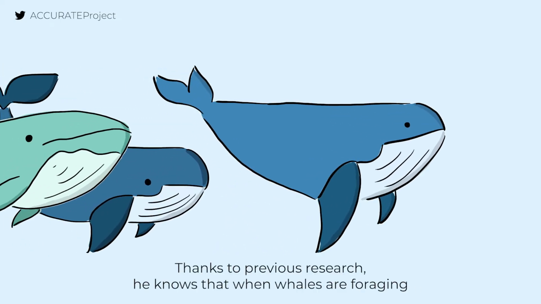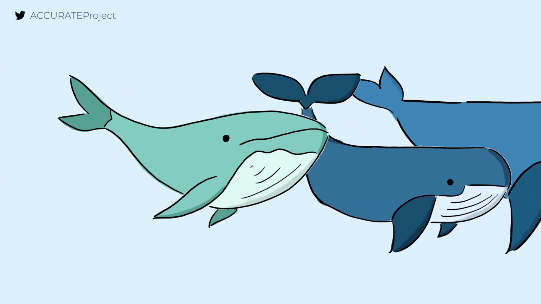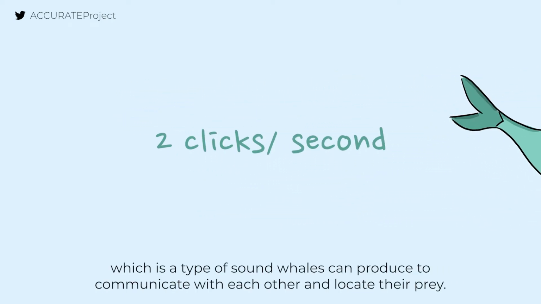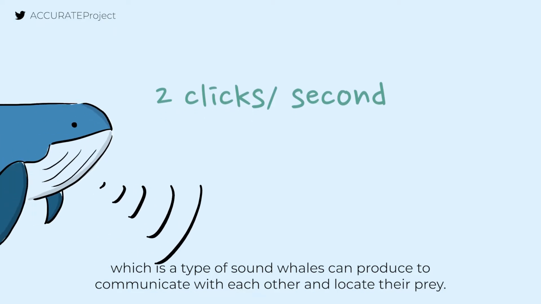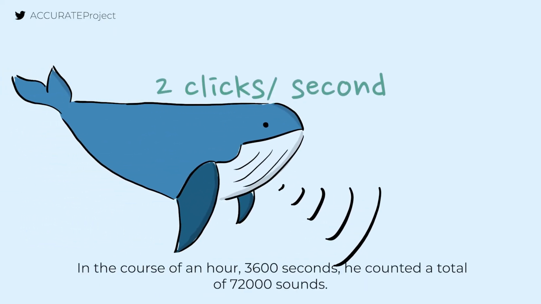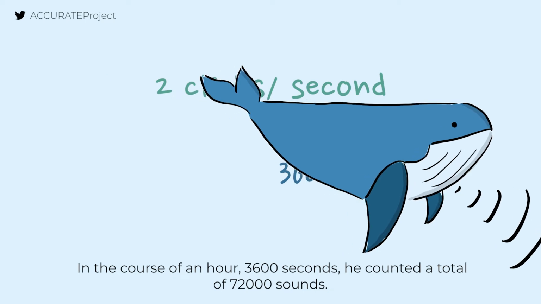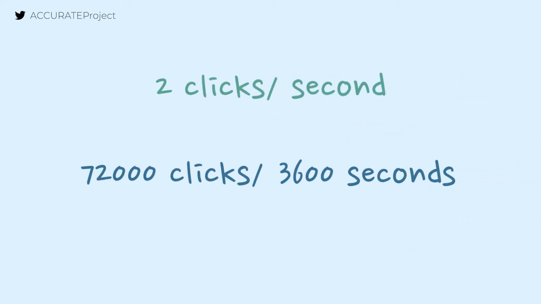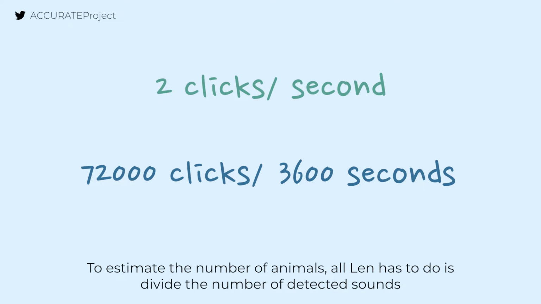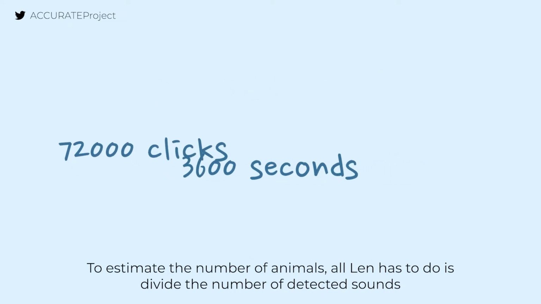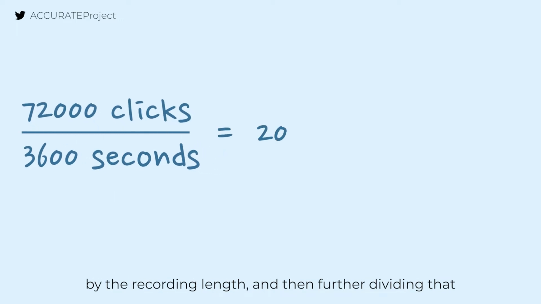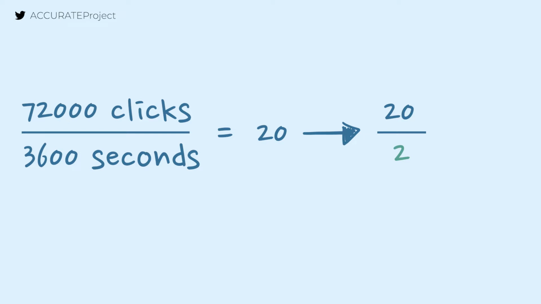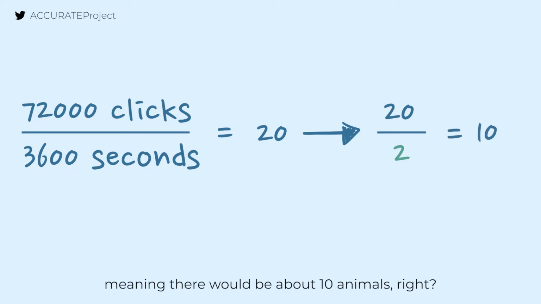Thanks to previous research, he knows that when whales are foraging, they produce around 2 echolocation clicks per second, which is a type of sound whales can produce to communicate with each other and locate their prey. In the course of an hour, 3,600 seconds, he counted a total of 72,000 sounds. To estimate the number of animals, all Len has to do is divide the number of detected sounds by the recording length, and then further divide that by the number of sounds produced per animal per unit of time, meaning there would be about 10 animals, right?